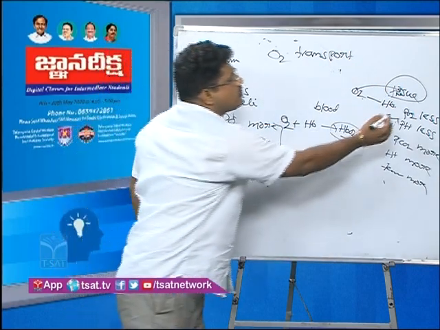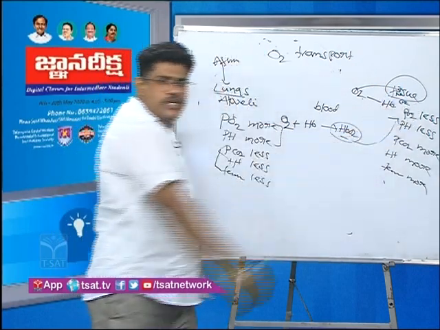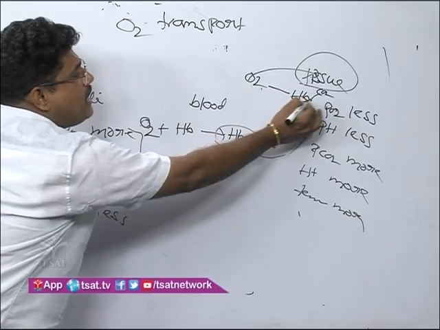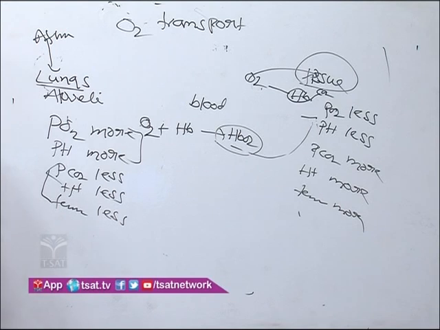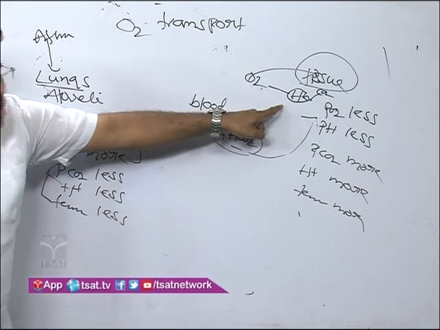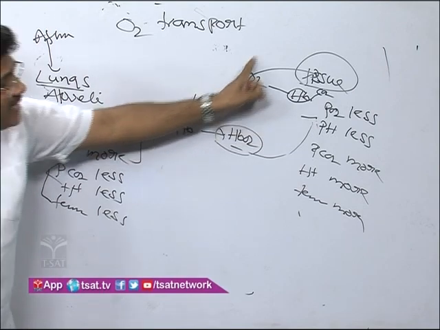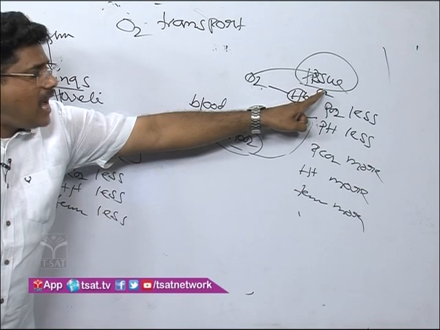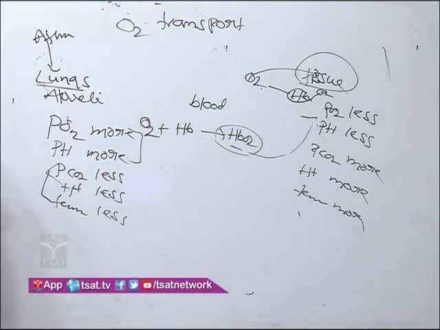From the tissue, CO2 is released. The CO2 binds with what? Hemoglobin. When oxygen is dissociated from hemoglobin, the oxygen enters the tissue, and from the tissue carbon dioxide is released, and the carbon dioxide binds with hemoglobin.